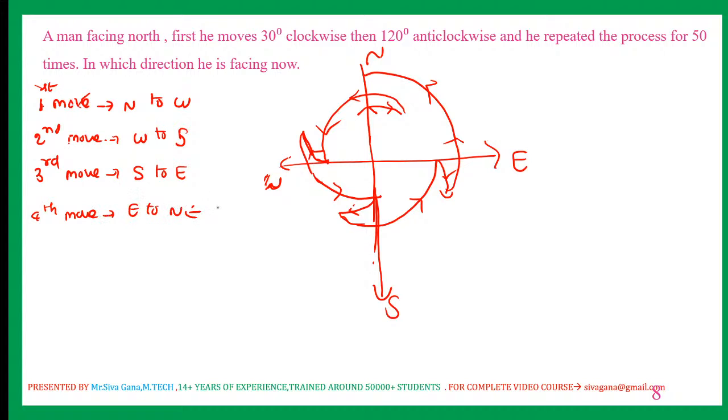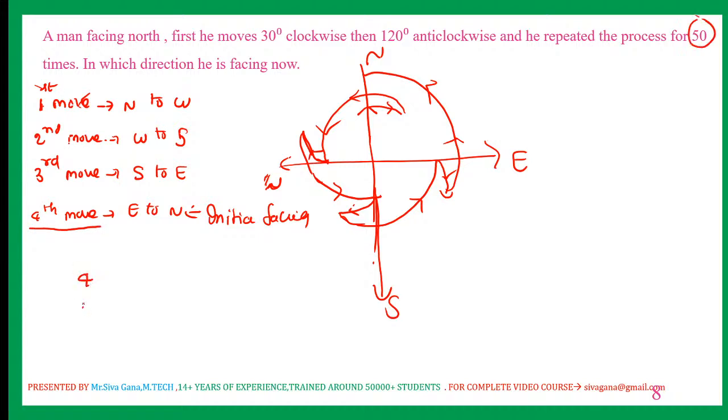This north is nothing but his initial facing, which means after 4 iterations, or after 4 moves, he comes into initial. He has done this for 50 times.